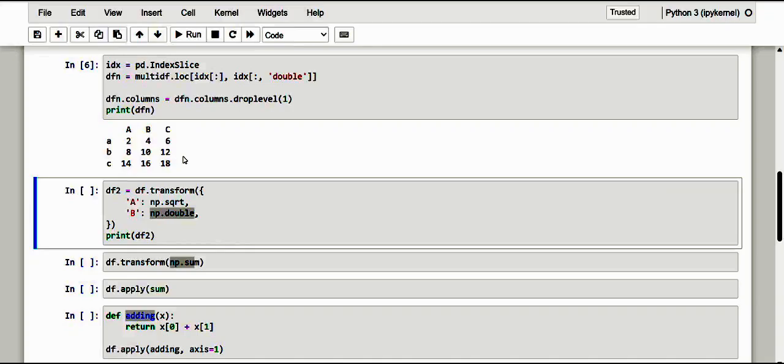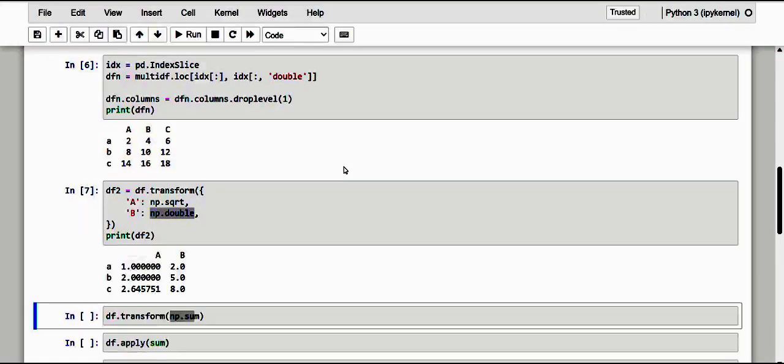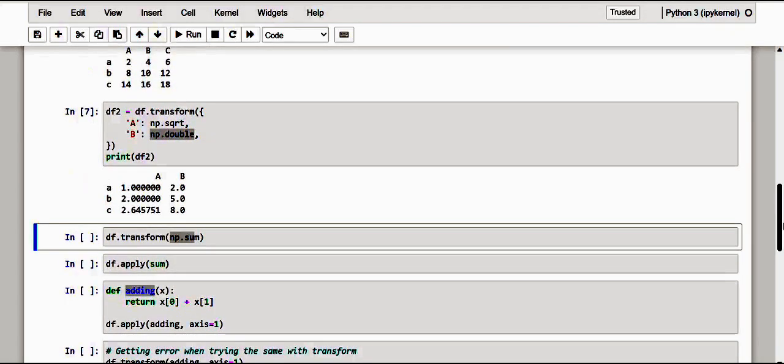And dear friends, instead, you can pass a dictionary with the column labels as keys and the functions to be applied as values, and you will get a new data frame with the structure specified here. Let me make use of that here. This is np.sqrt and here np.double, where we make use of the functionality like a square root and a double. Here we go with the data, and see, dear friends, you can pass that also by using the dictionary functionality.